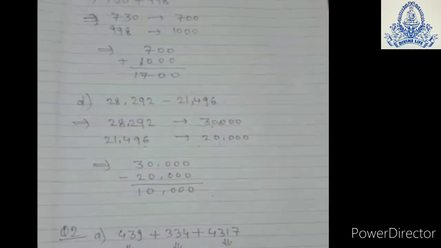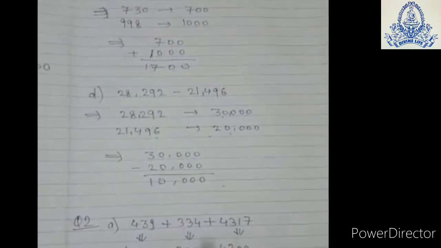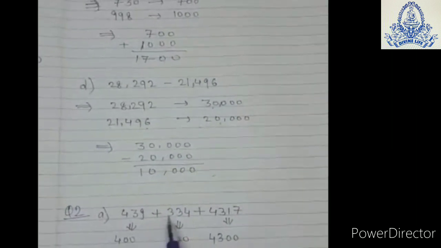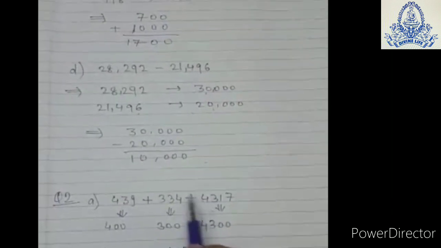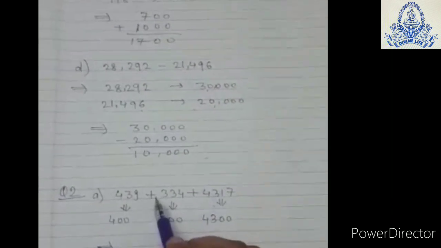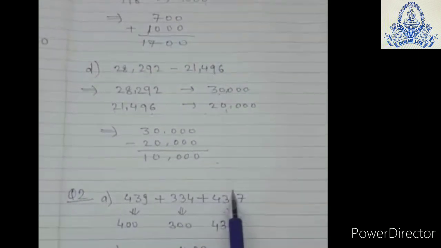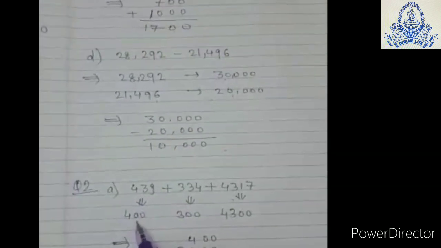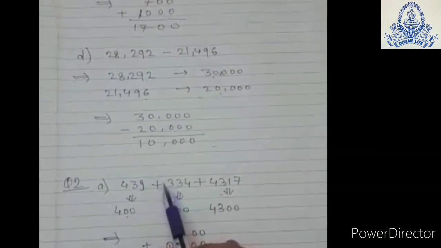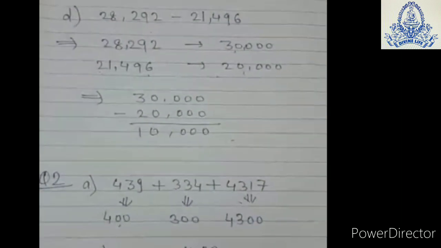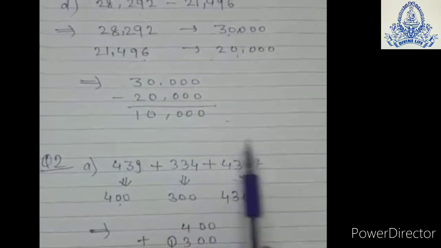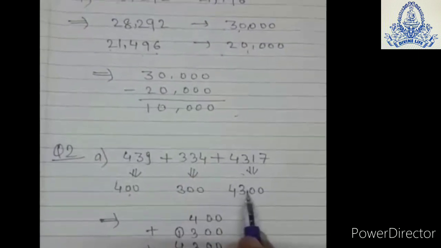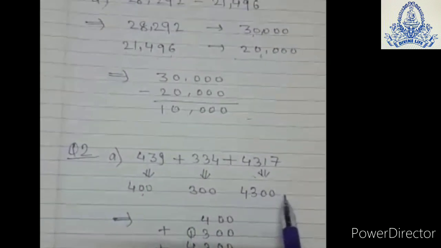Now see question number 2. Okay, you have to find the sum of nearest 100. Okay, nearest 100. So it is 3 digit, it is 3 digit, it is 4 digit. So it is nearest 100 of this number, 439, is 400. Nearest 100 of 334 is 300, and nearest 100 of this 4317 is 4300.